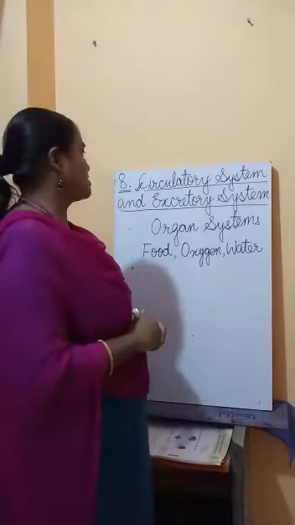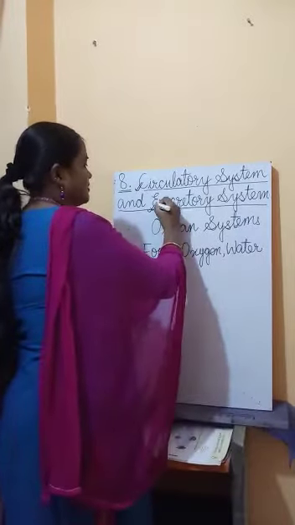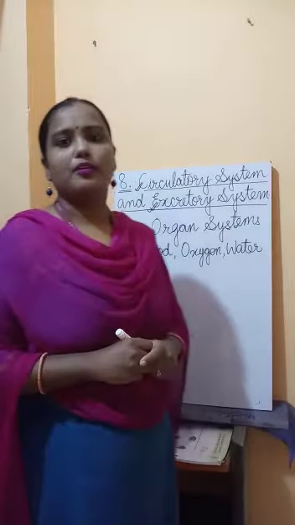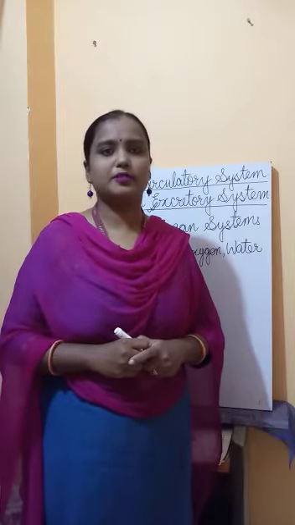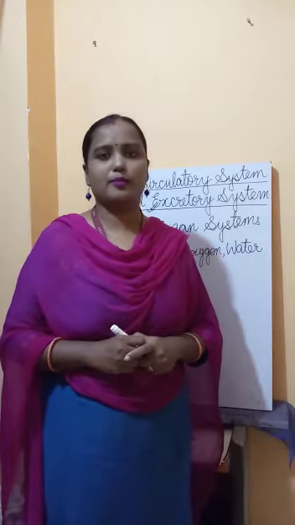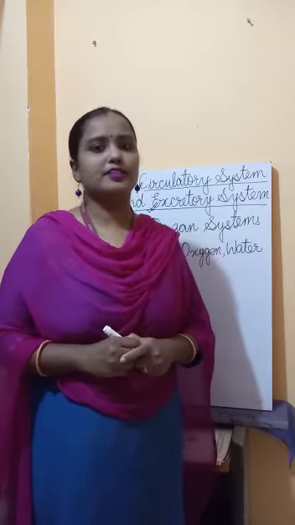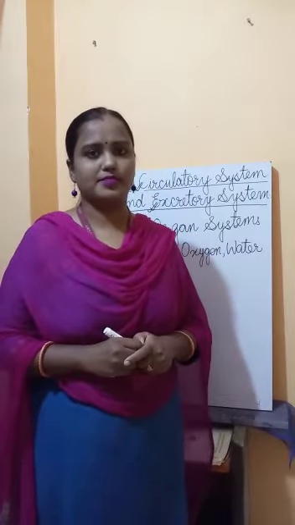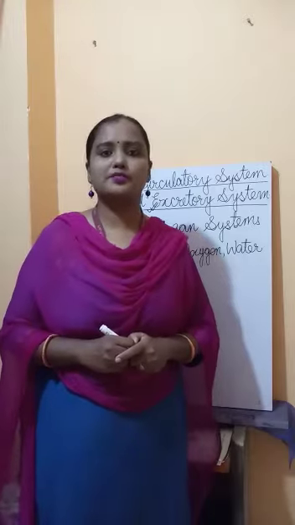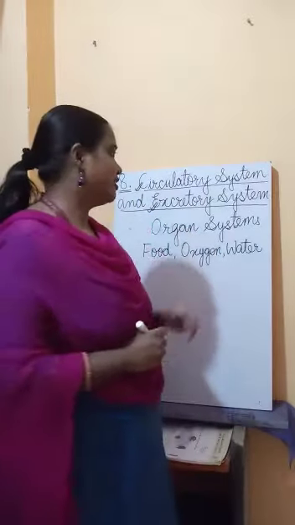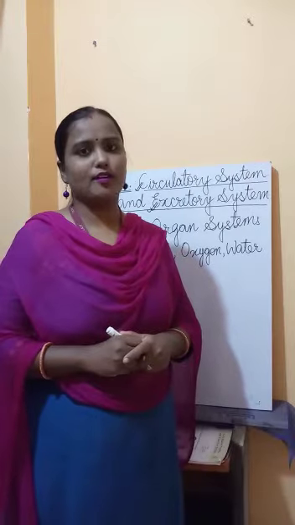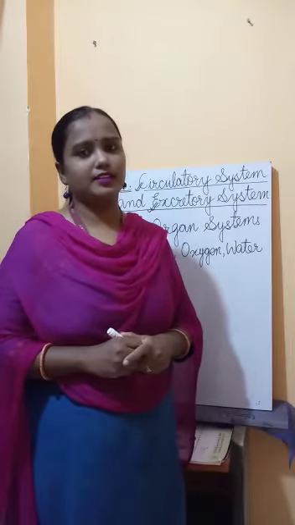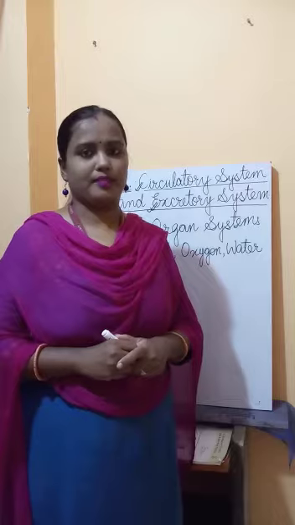Now, what is the function of the excretory system? Our body produces wastes inside our body, and we need to get rid of these wastes from our body, otherwise we will suffer from many health problems. So the removal of waste from the body is done by the excretory system. So understood the functions of the circulatory system and the excretory system.